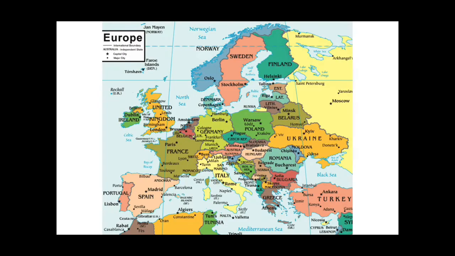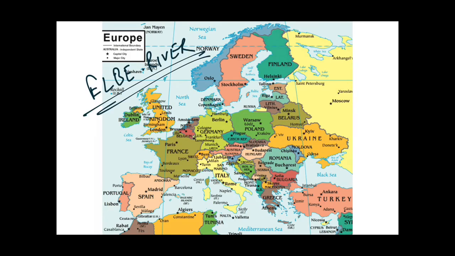Okay, now guys, we will know about Elbe River. As you can see over here, this is Czech Republic, this is Austria, and this is Germany. I told you that this is Jutland Peninsula. To the west of Jutland Peninsula lies North Sea, and to the east of this lies Baltic Sea. So let's know about the Elbe River.